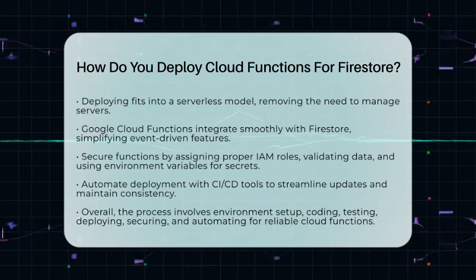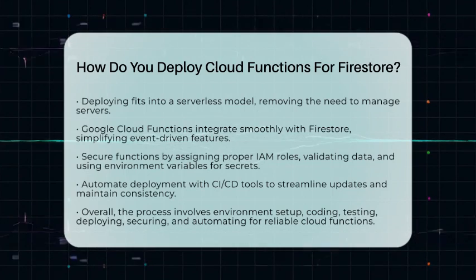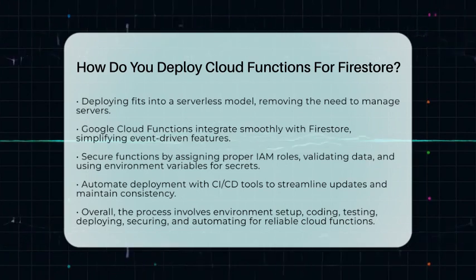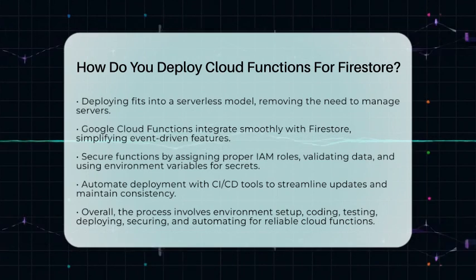You can also automate deployment in your development pipeline. Use continuous integration and continuous deployment tools with the Firebase CLI or Google Cloud SDK to test and push updates automatically. This helps keep your environment consistent and speeds up development.